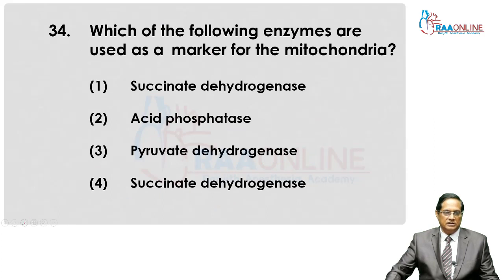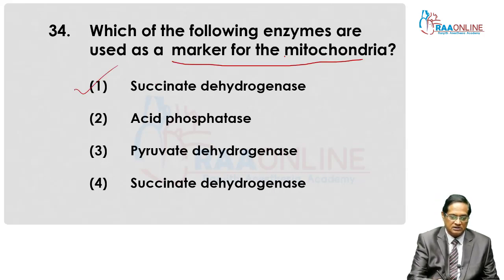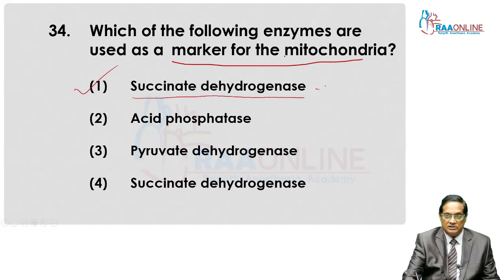This is again a pre-medical question. Marker enzyme of mitochondria. The first answer is correct, that is succinate dehydrogenase. This enzyme is located in the electron transport system, and it is a part of complex number 2.